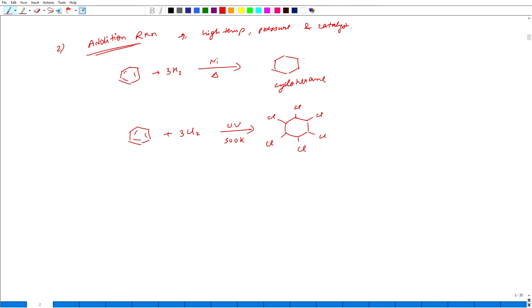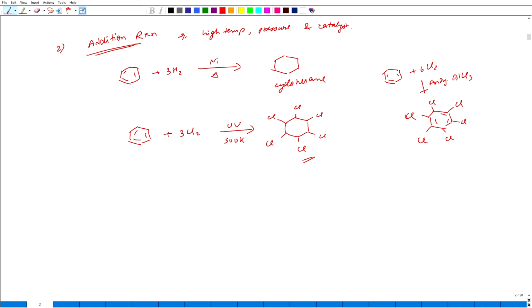Do you remember the previous case of the poly substitution product, where I used 6Cl2 with anhydrous AlCl3 and all of the hydrogens were substituted? That is different from what I am forming now. This is a cyclohexane ring, and that was a benzene ring in which all the hydrogens were substituted by chlorine. In this addition reaction, the Cl2 molecules get added on the C double bond C.